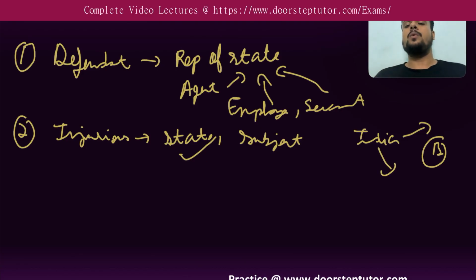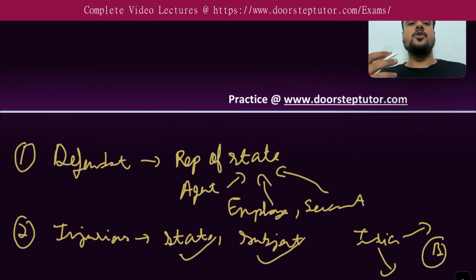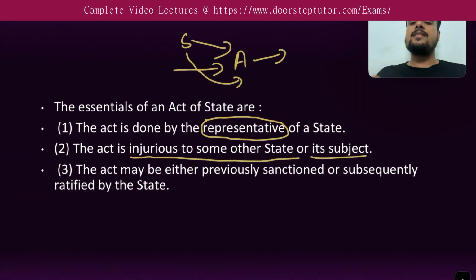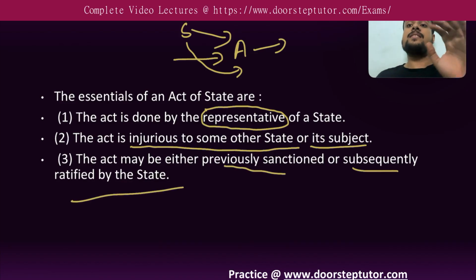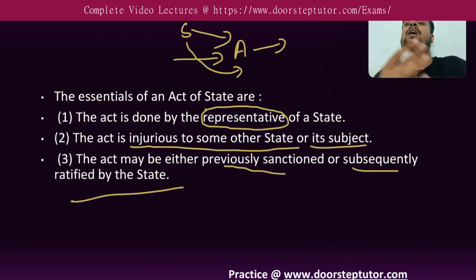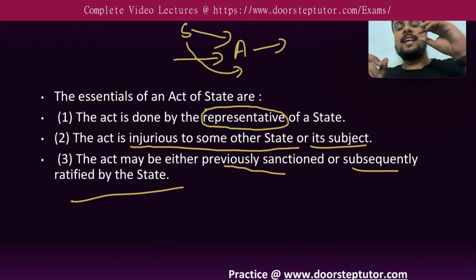Or if he commits a tort with respect to an Indian citizen, then this will be covered under subject. So first thing is, the defendant should be a representative of that particular state which you are suing. Second thing is, he should have done something which is injurious to some other state or to its subject. Third thing is, the act may be previously sanctioned or subsequently ratified by the state. Yes, the representative of the state has done that particular act, but whether he has got permission from the state to do that act or not.